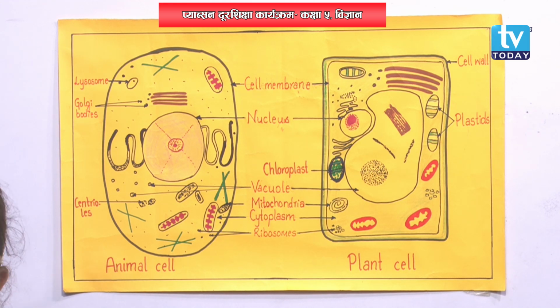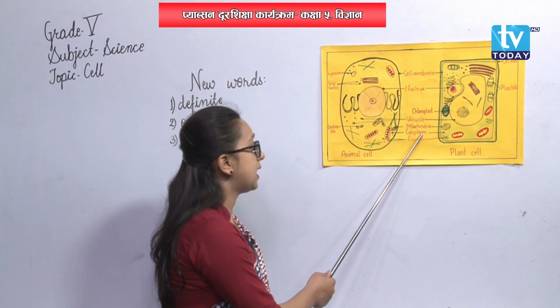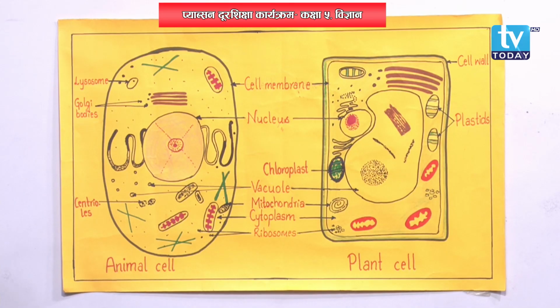Now, the function of cytoplasm. What does cytoplasm do in plant cell and animal cell? Cytoplasm helps to store food in the form of starch in plant cell, whereas it helps to store food in the form of oil or glycogen in animal cell.